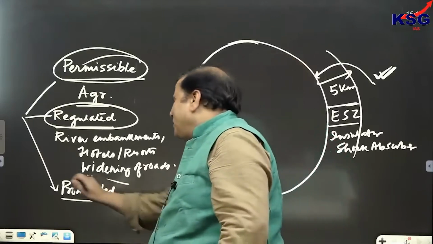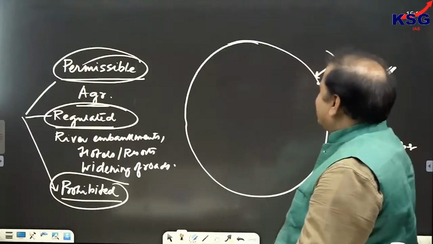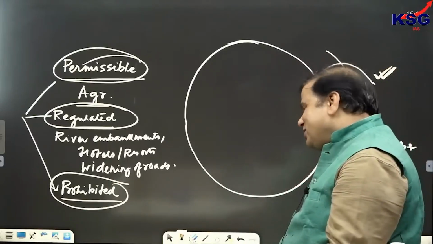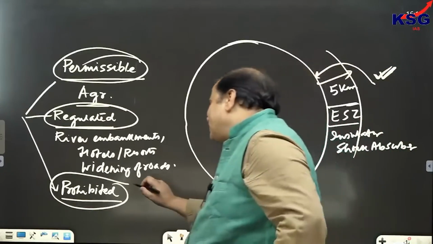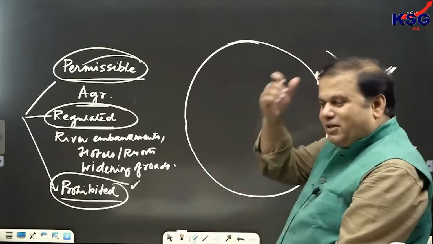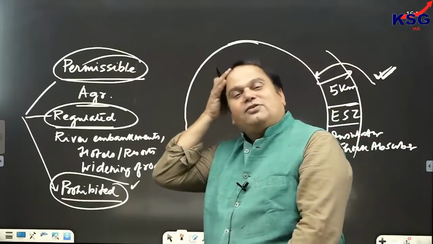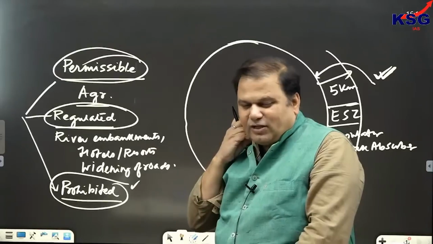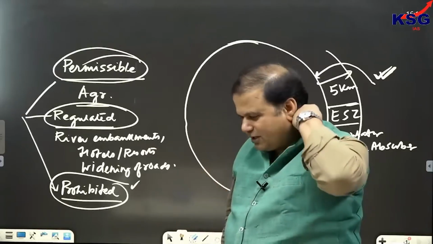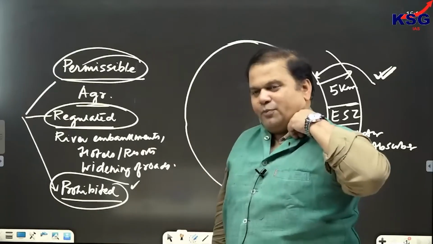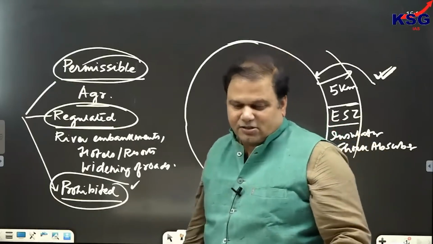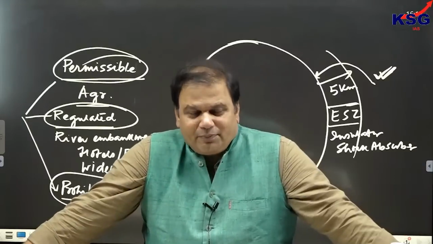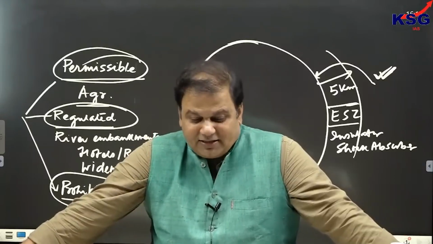And third is prohibited activity. Definitely, we are not going to establish industries in these areas. So, that's prohibited activity. And not only industries, even sawmills also won't be established in these areas. So, that would be coming under the ambit of what? That would be coming under the ambit of prohibited activities as such. Clear? Prohibited activities. So, permissible activity, then we can see.